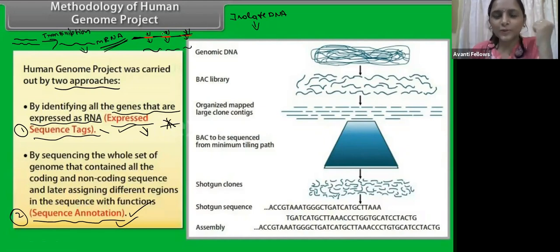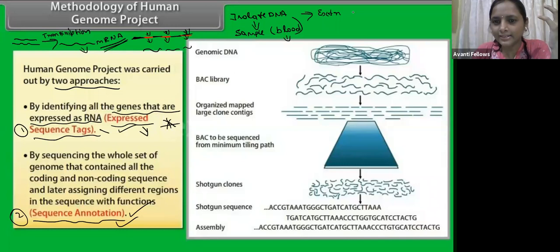So if I want to isolate the Tejas DNA, what do we have to do? We have to take a sample from Tejas. So I'm going to take the Tejas blood. The blood also has cells, right? So we have taken the blood, and from this we have extracted the DNA. This is Tejas DNA.